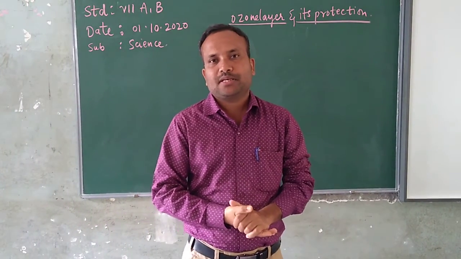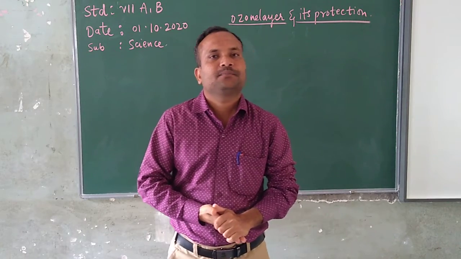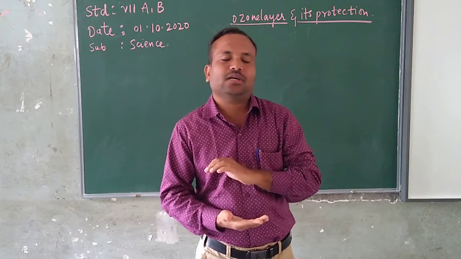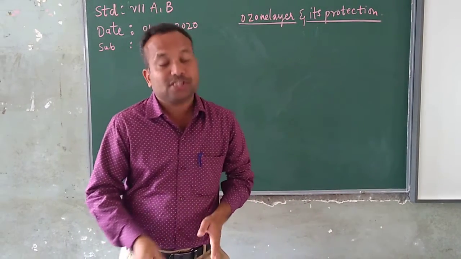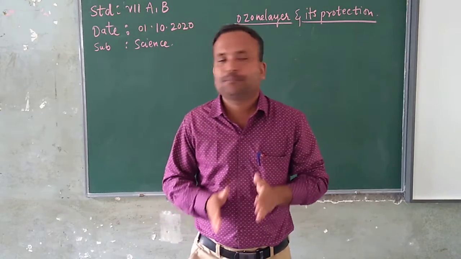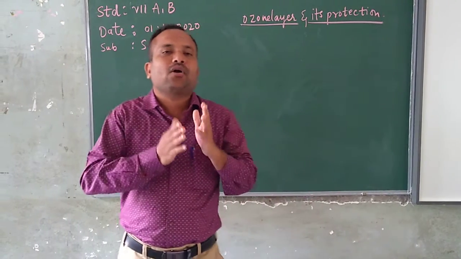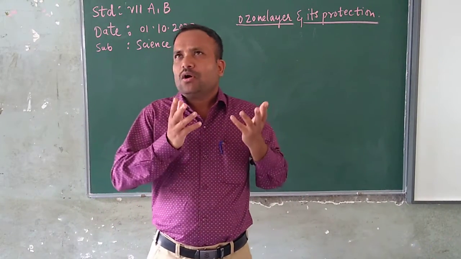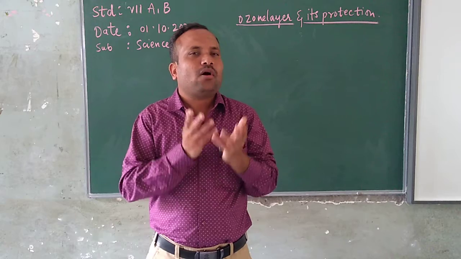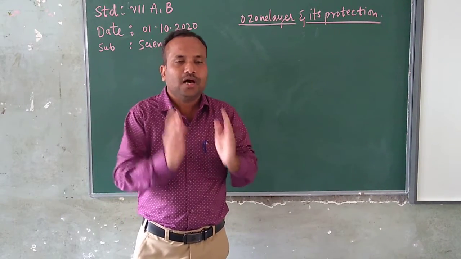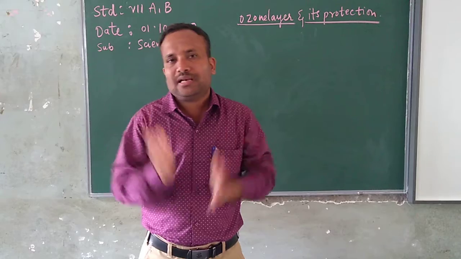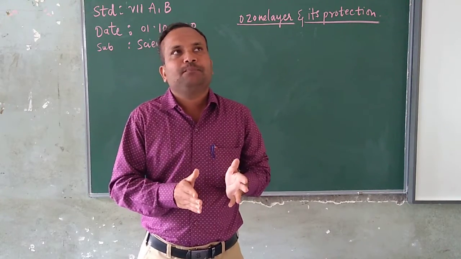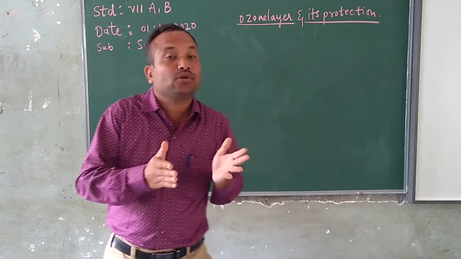So let me start speaking about the ozone layer, children. Such a wonderful protective shield or covering for our earth, which is protecting the entire earth and all living organisms: human beings, plants, animals, birds, microbes and all. Who is protecting? The ozone layer, which is present in the third layer of our atmosphere, in our stratosphere.